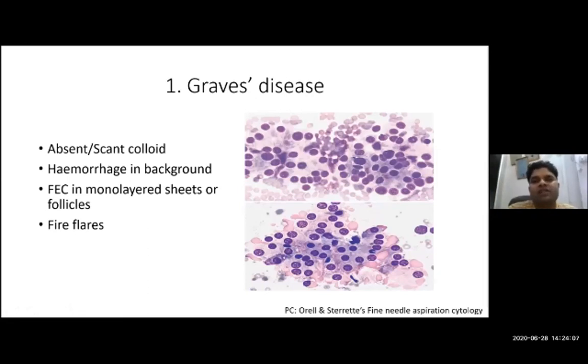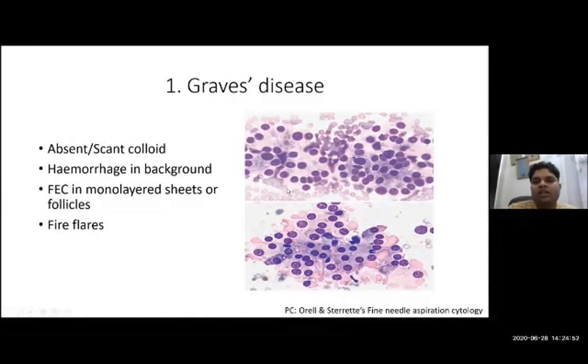First is Graves' disease. In Graves' disease, you will get a history of a young female coming to you with a total duration of illness of around 4, 5, 6 months with diffuse enlargement of thyroid and all the clinical features of hyperthyroidism. If we perform FNAC in a patient of Graves' disease, we will get a cellular smear. Cellular smear means if we see the slide under the microscope, we see plenty of follicular epithelial cells, along with some typical features like absent or very scant colloid.